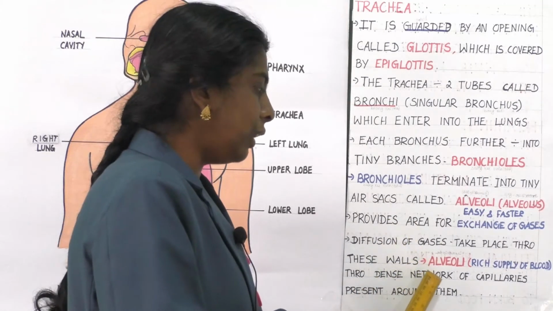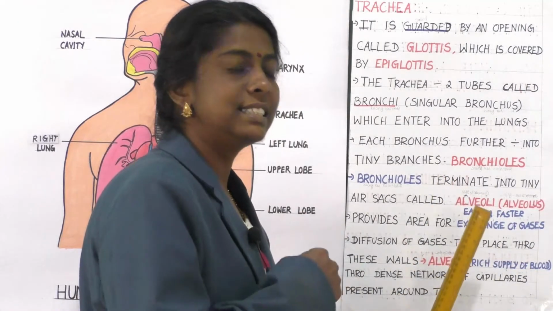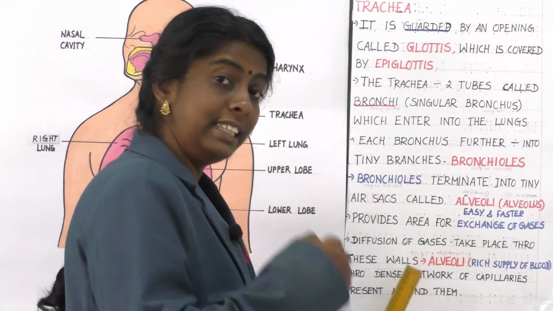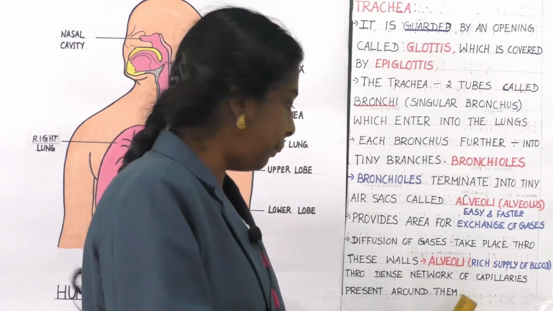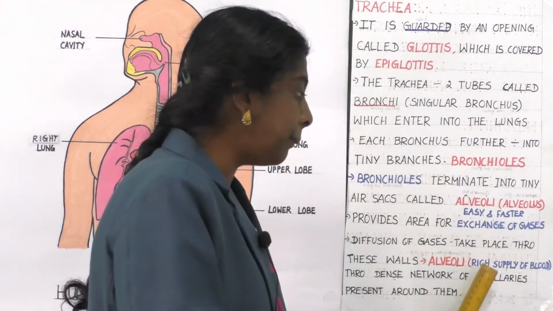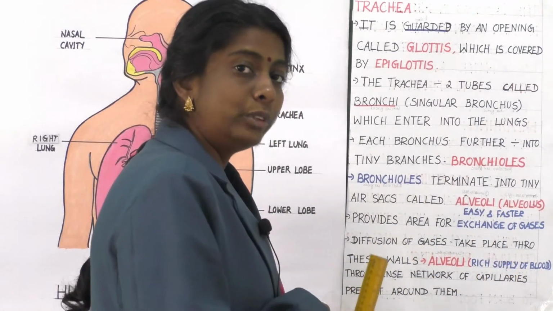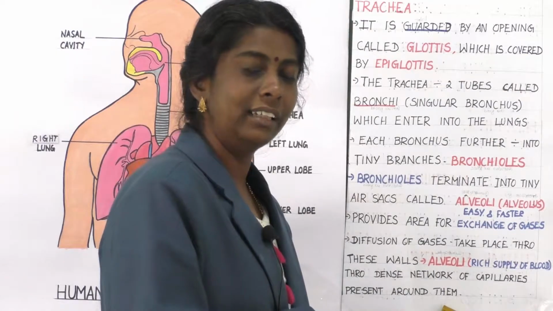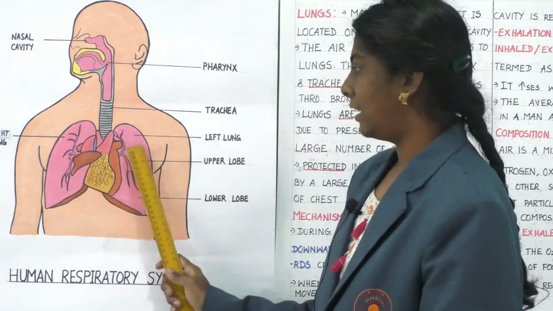Then the alveoli have a rich supply of blood through a dense network of capillaries present around them. I repeat, these walls, that is the alveolus, have a rich supply of blood through a dense network of capillaries present around them. Clear, children? Yes, children.